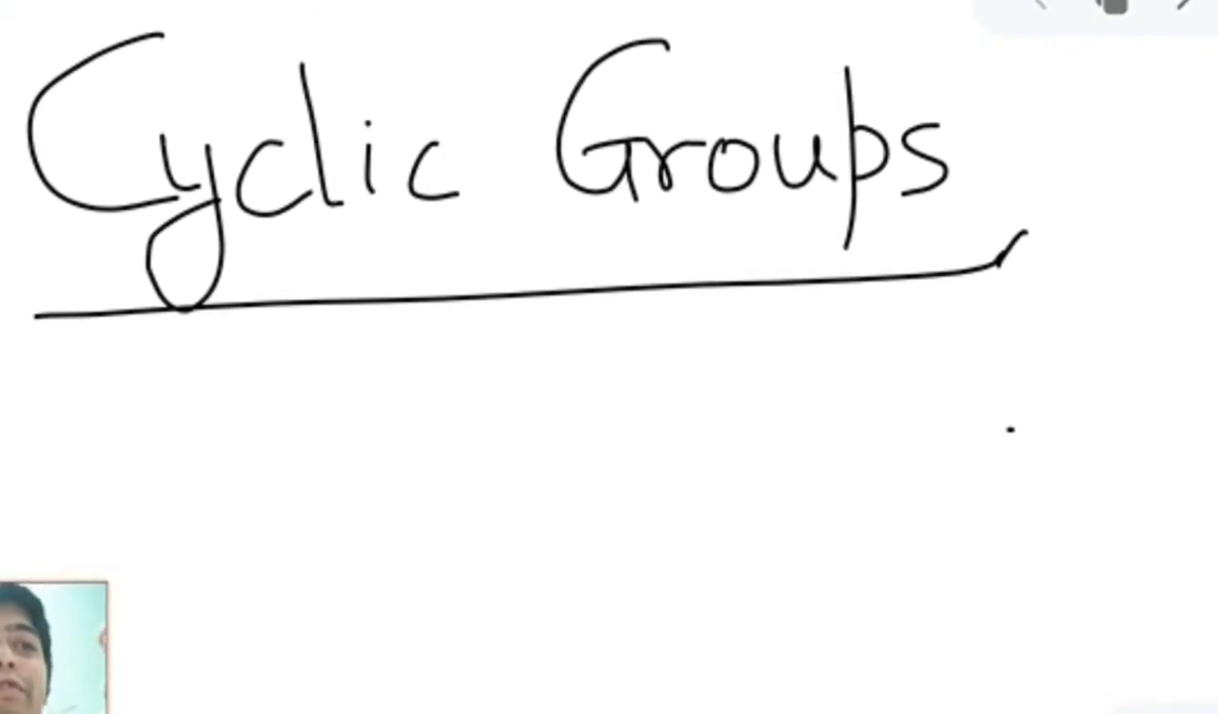But before going to cyclic groups, we have to understand some notation in group theory. In group theory, we have a lot of definitions, a lot of theorems, a lot of properties, and a lot of notations. So you have to be very familiar with all these things, especially the definitions and the notation. So this is another notation that we will use.